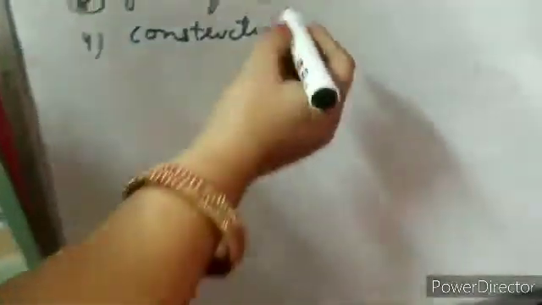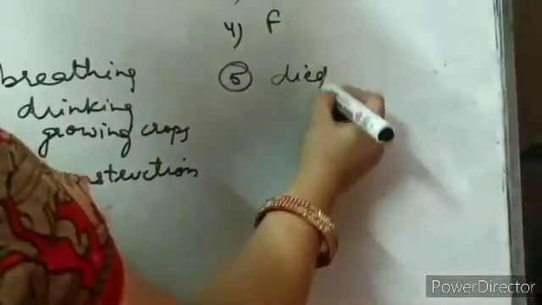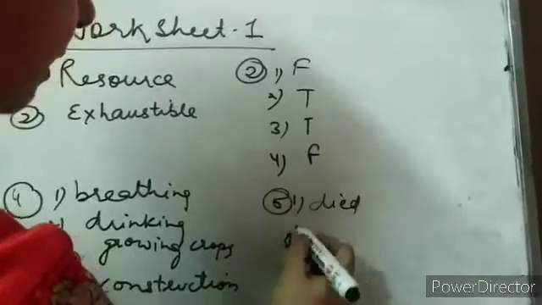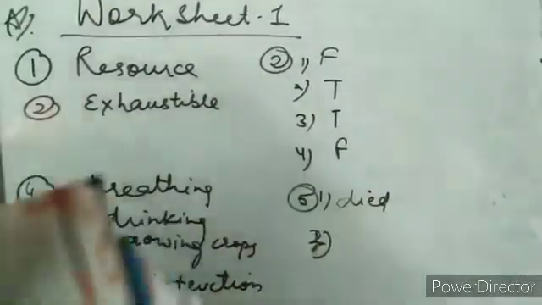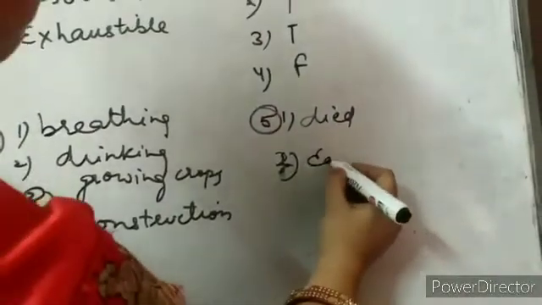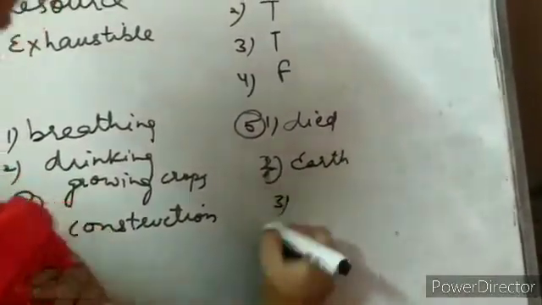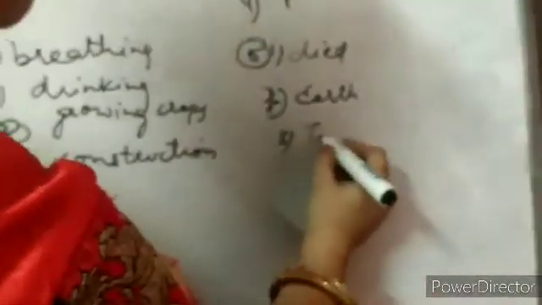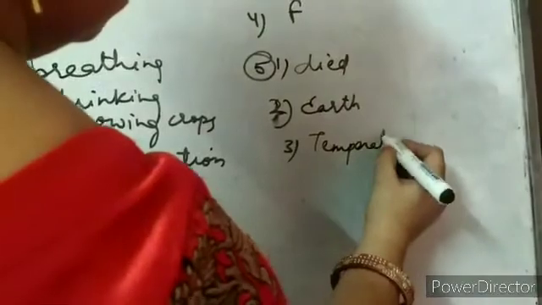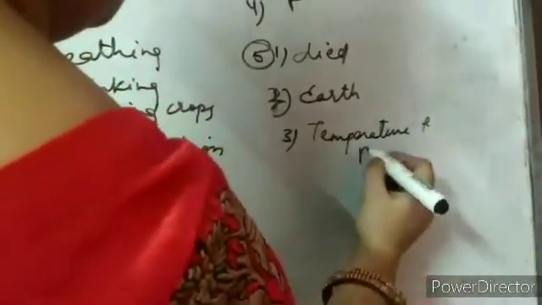बेटा fifth, complete the following. Plants and animals. First में क्या आएगा बेटा? Died. Plants and animals died. Second, they got buried under the earth. Due to high temperature and high pressure. तो यहाँ क्या आएगा थर्ड में? Temperature and pressure.